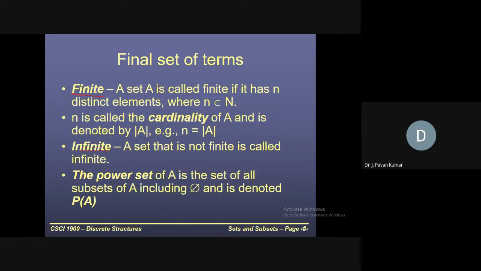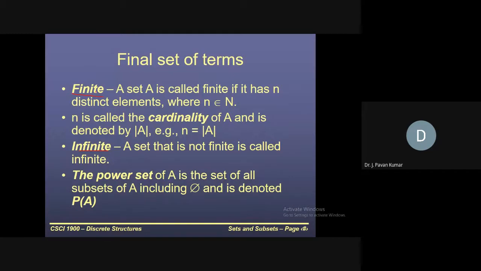How many real numbers will there be from 1 to 2? Can we say? No, sir. Why? Because it can be like 1.01, 1.011, 1.012, 1.013. Like this we can count, and you can extend it to the next digits as well. Like that, you can go up to any number of elements. So we cannot count it. Such a set we call an infinite set.